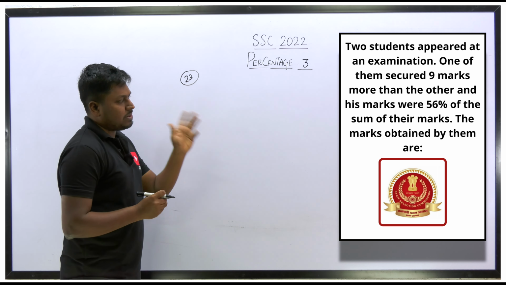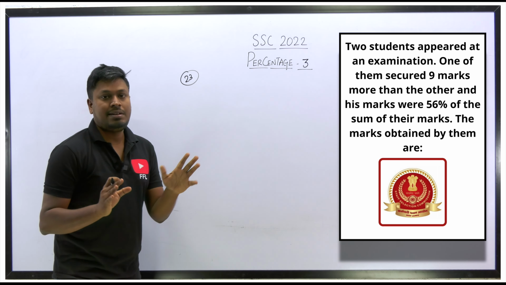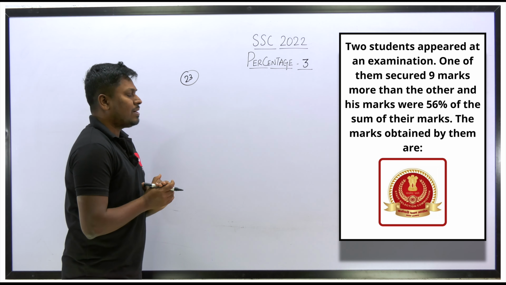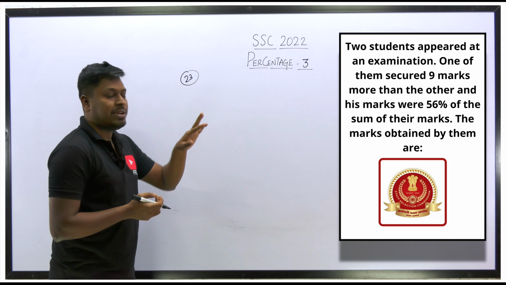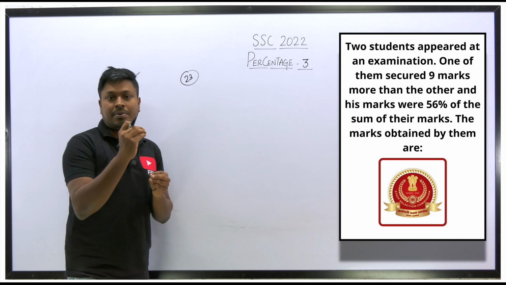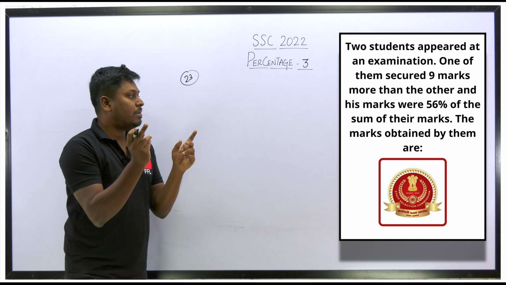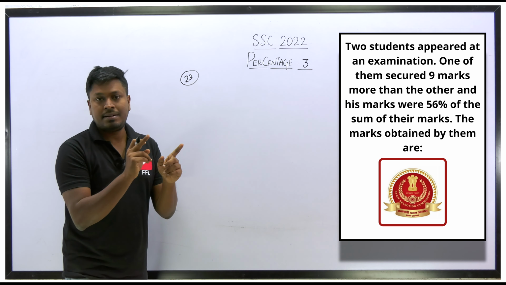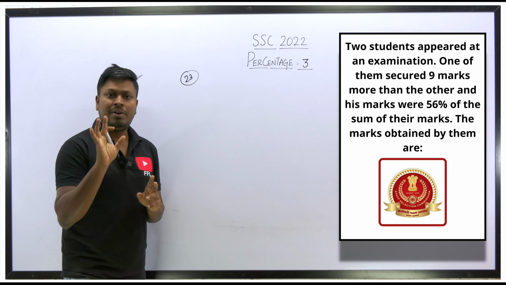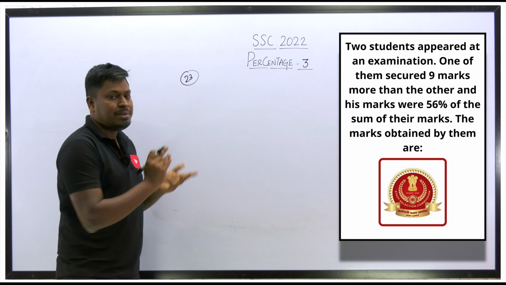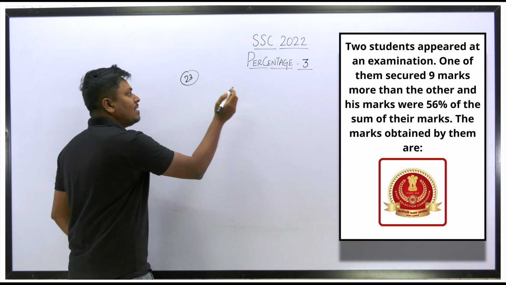So friends, listen here. After reading this question, we can surely say that this question is based on marks, right? So I think a shortcut is not needed. You can solve this question from the options, because if you take the option values, you can check whether both the left hand side and right hand side get satisfied or not. That is one way of solving. Or else I can say that a normal traditional method will be simple. Why? Because they have given all the values directly.